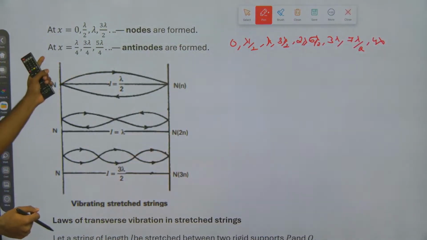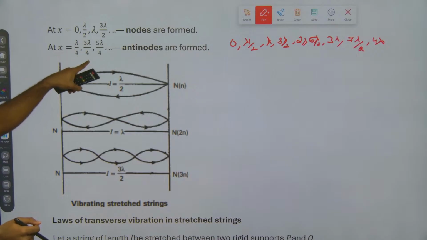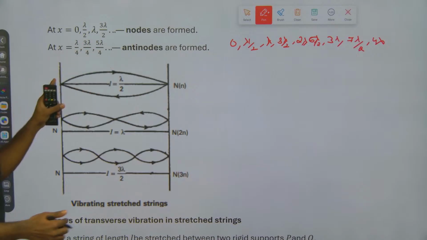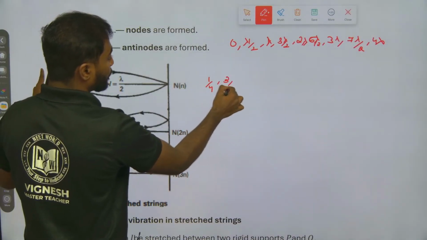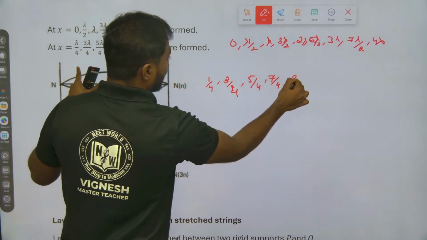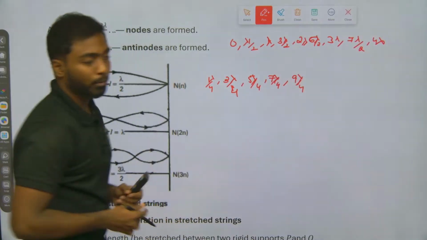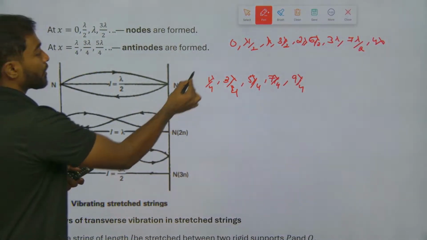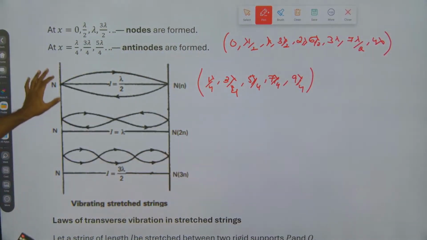Next, if we see the antinodes: lambda by 4, 3 lambda by 4, 5 lambda by 4. Here 1 by 4 is common, with odd numbers: 3 by 4, 5 by 4, 7 by 4, 9 by 4, times lambda. So this is for nodes and this is for antinodes, and these are the diagrams.